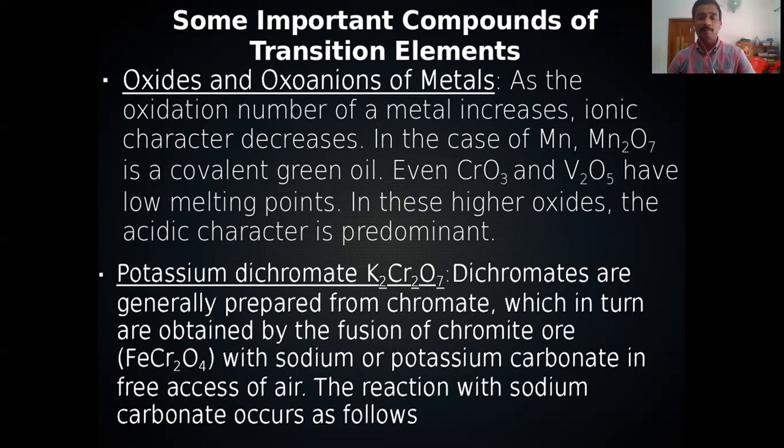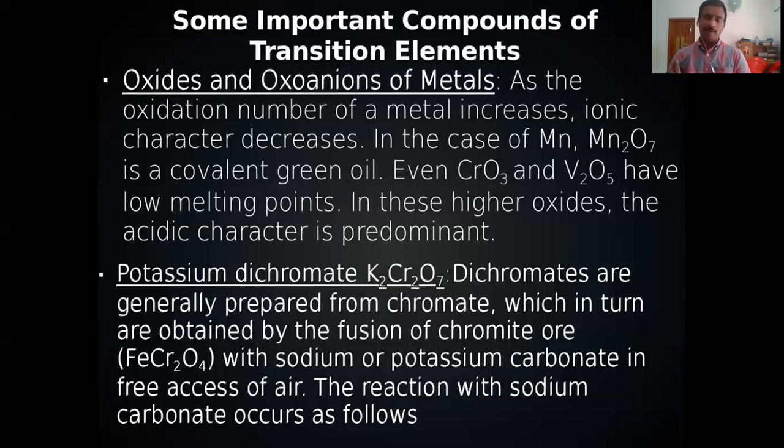And what is the second property? Acid character is predominant. If it is in the highest oxidation state, it can only accept electrons, cannot give electrons. The species which can accept a pair of electrons is known as acid. So higher oxidation state has acidic character, or acidic character is predominant.